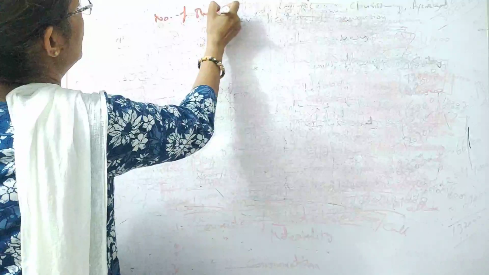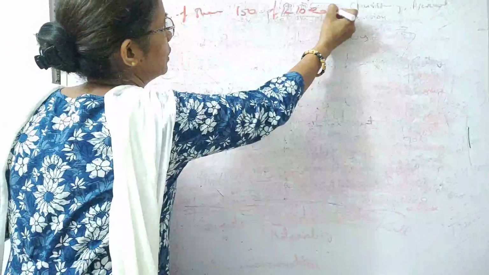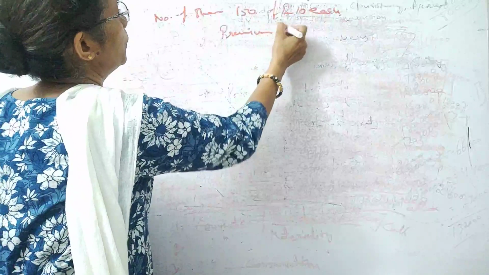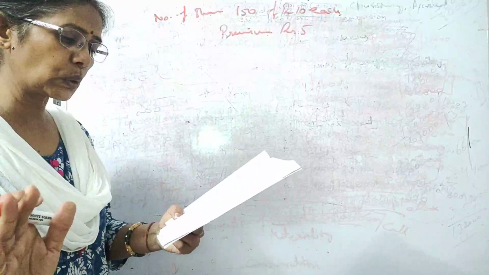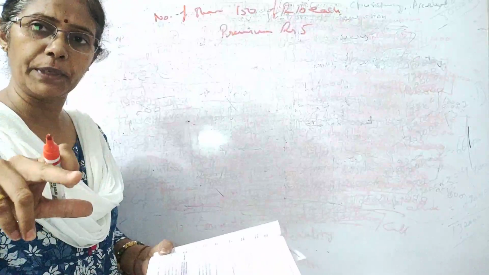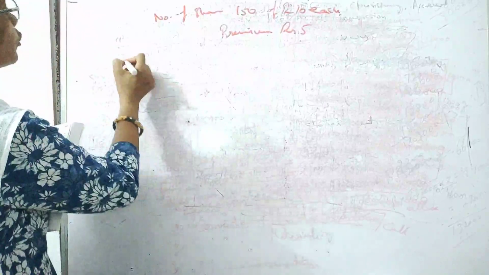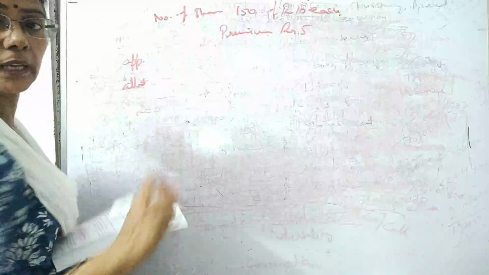Number of shares 150, of rupees 10 each, and the premium is rupees 5. This we should know. And it's telling non-payment of allotment. So we have to prepare a table. This is helpful: application, allotment.